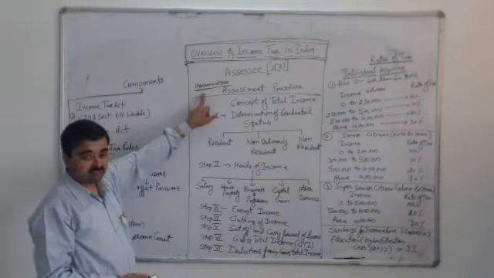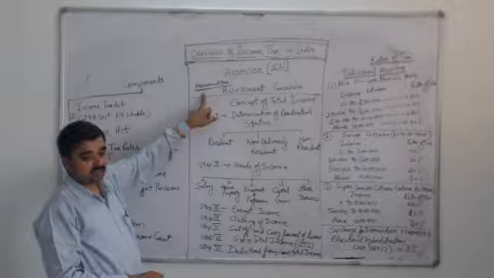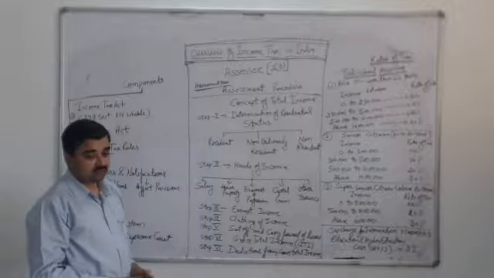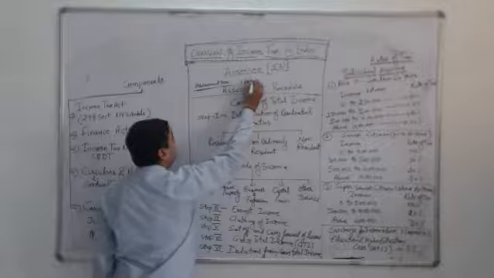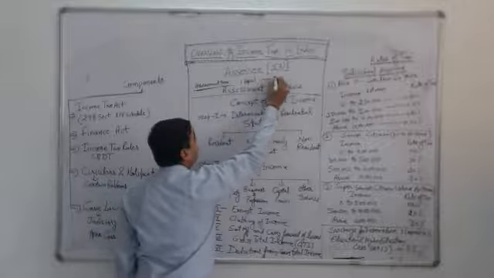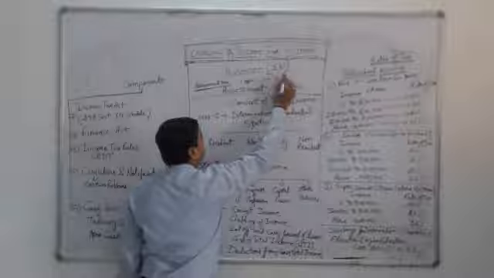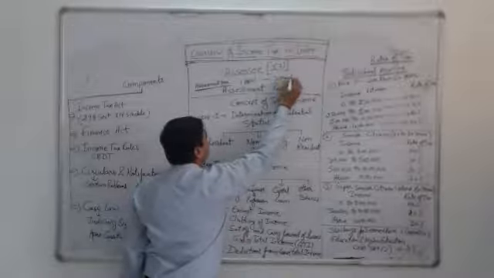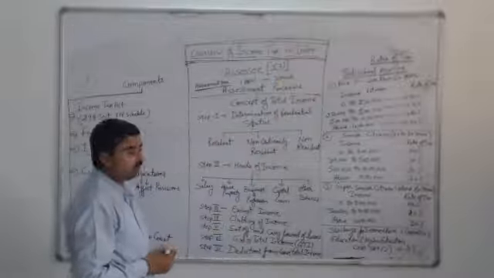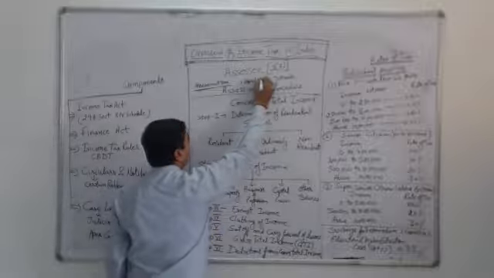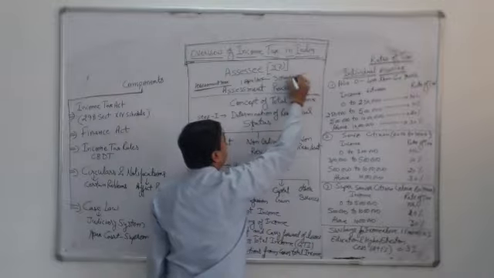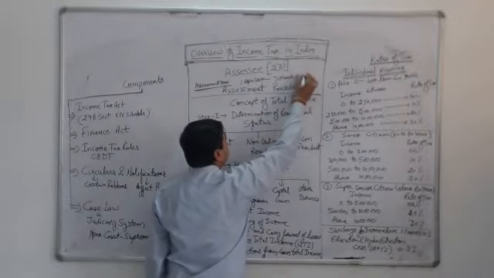The assessment year always starts on the 1st of April and ends on 31st March of the next year. The current assessment year is 1st April 2015 and it ends on 31st March 2016,